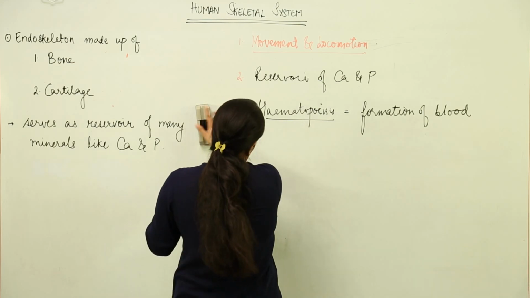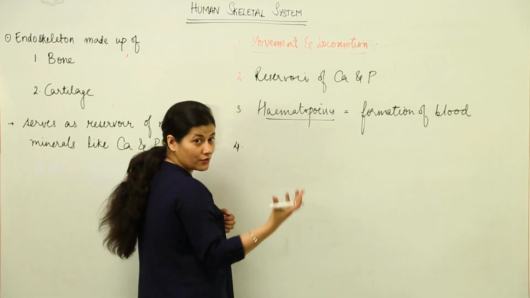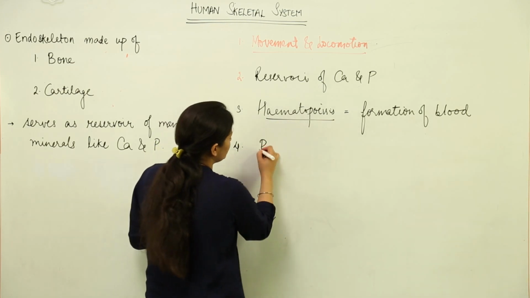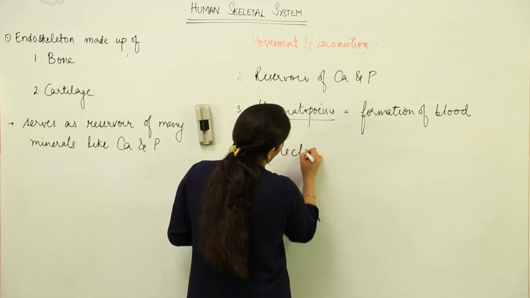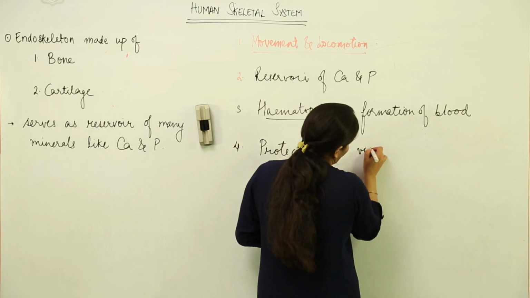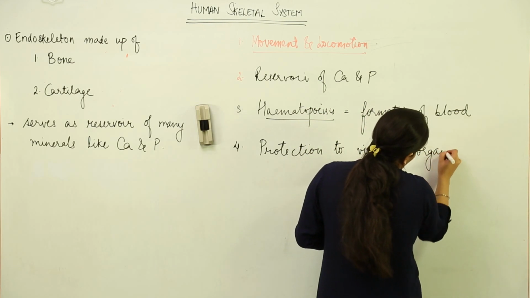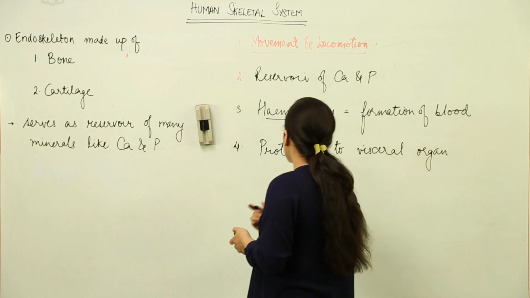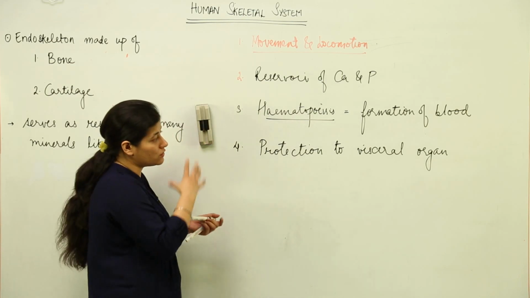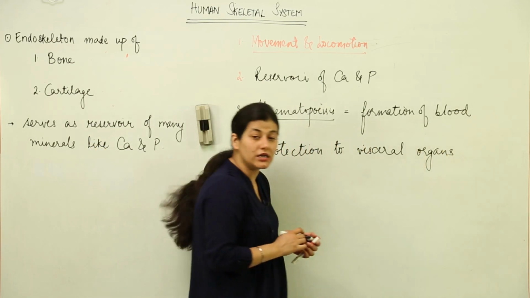Now another function that cannot be missed, I was about to miss it but we cannot miss it, is that it provides protection to the visceral organs. Another important function. Now you know most of the visceral organs are housed in our rib cage. So the visceral organs are protected by the skeletal system which is present in our body.